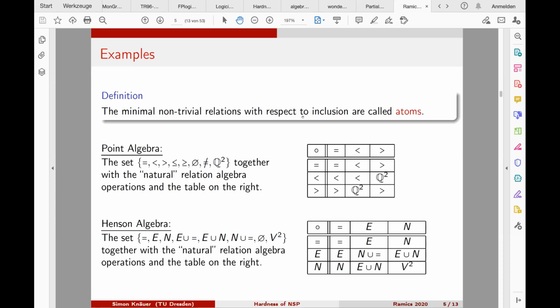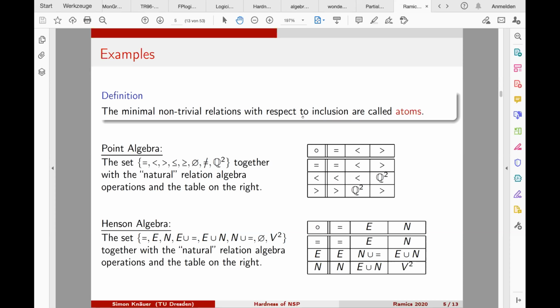What does this mean? For example, we have here a rule that says edge times edge. If you have the edge relation and you take the relational product with itself, then it does not contain edges again. It only contains non-edges and equality.